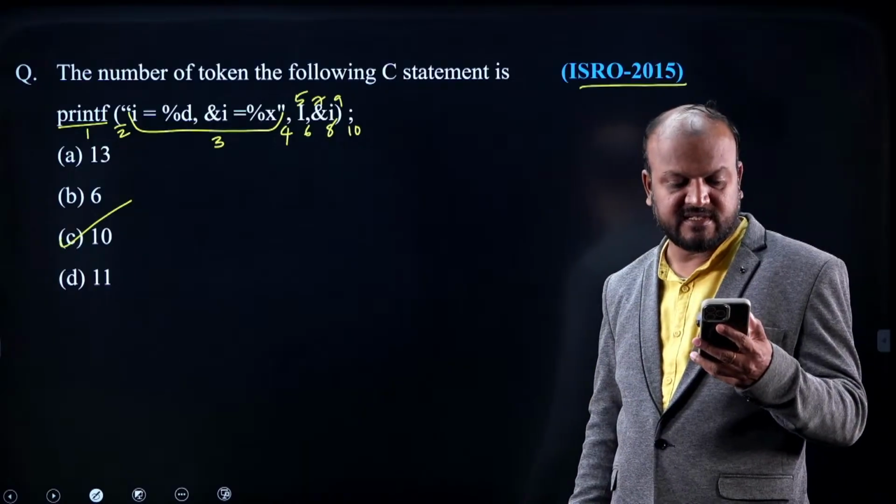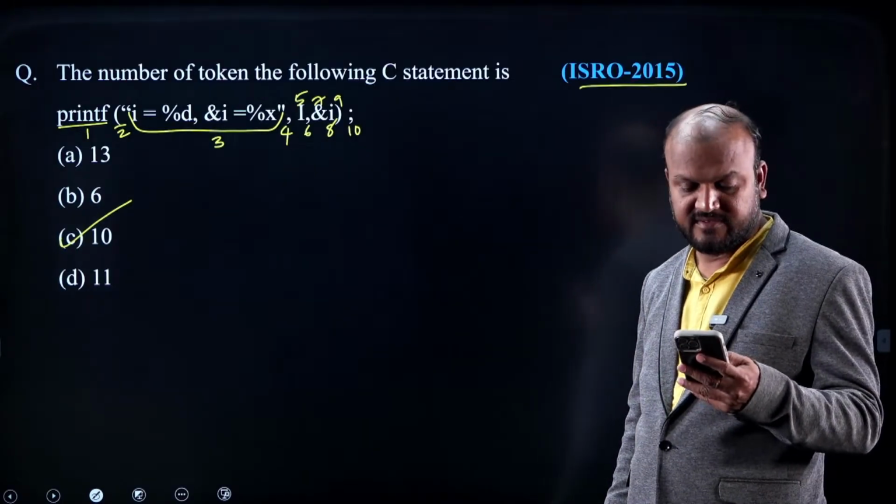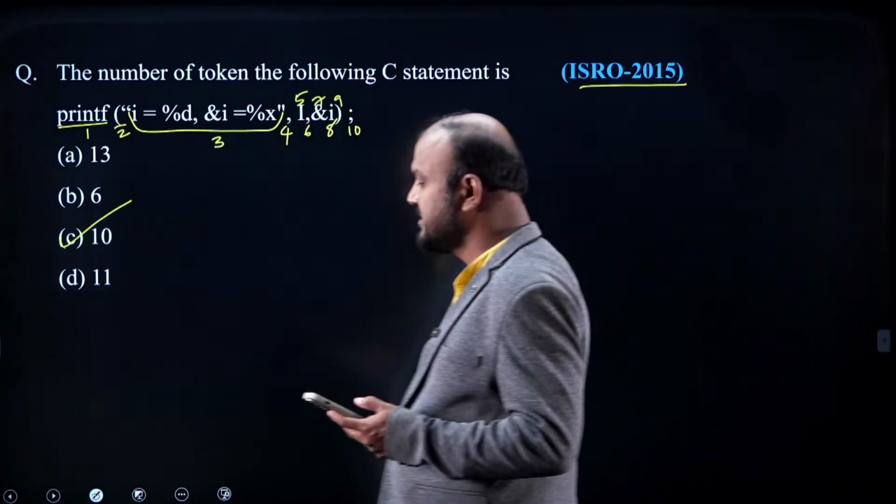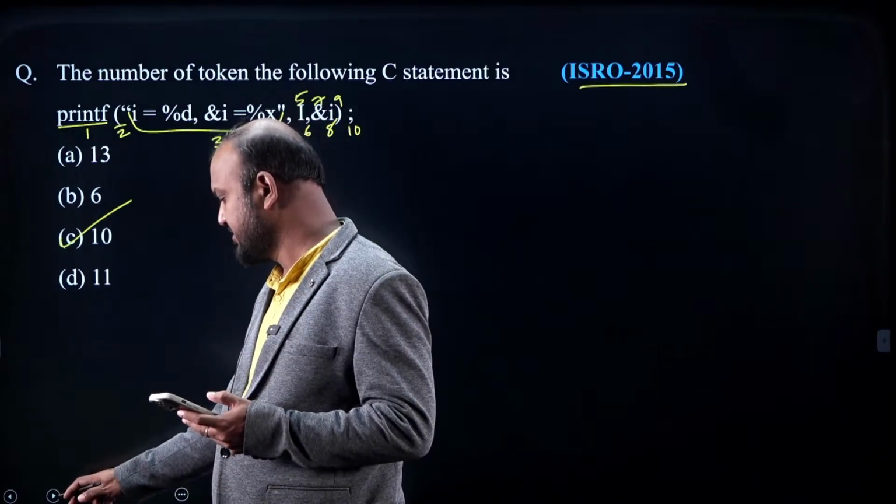Atreya Chaudhary, is it 13? No, Atreya. You can check. It is 10 tokens. Okay. That is an ISRO 2015 question.